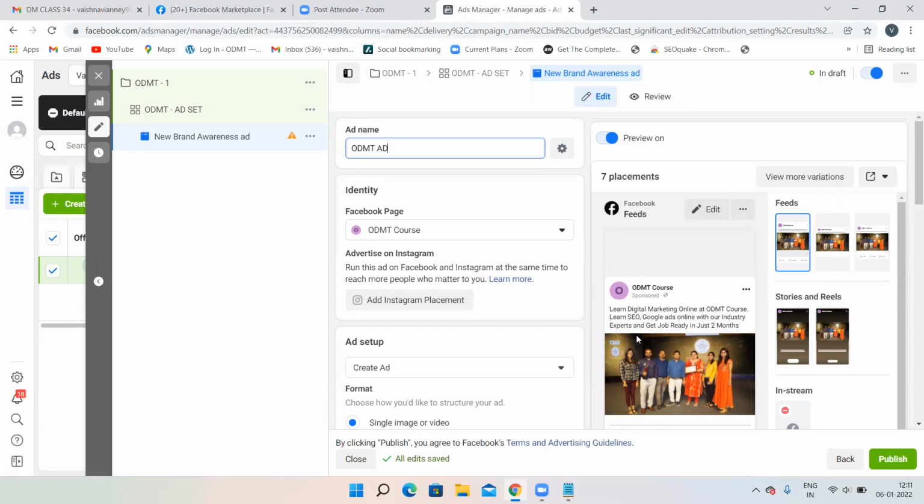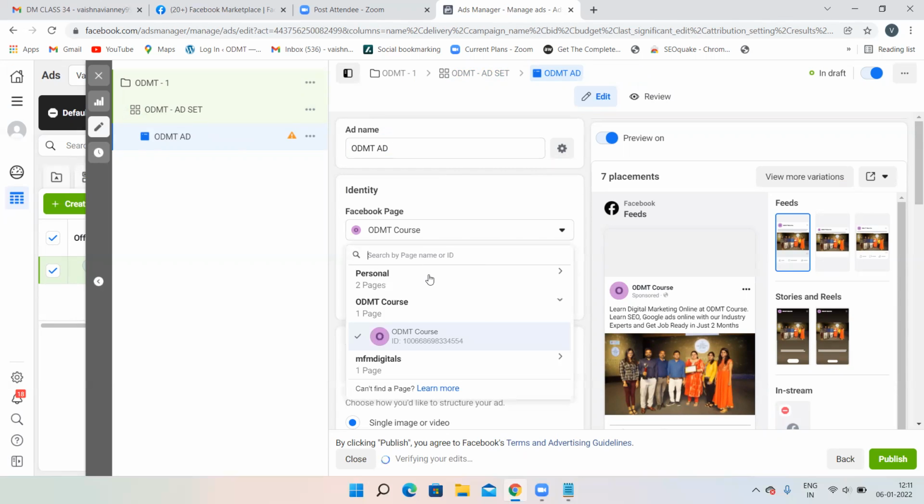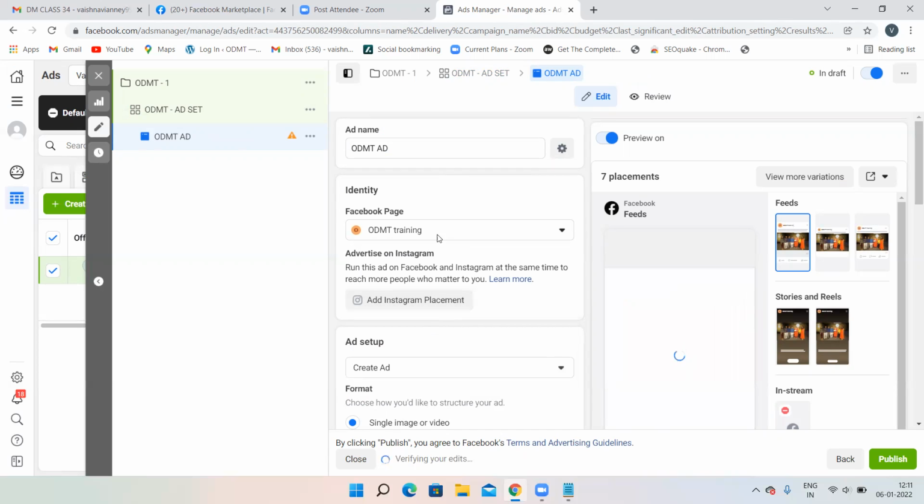If you create a new Facebook page, then nothing will be there over here. Only your logo will appear over here instead of the image. So this is not my personal page actually. I have the access of this page. Now ad name, ODMT ad, I have given the name, and instead of this page, I will use one of the pages which we have created yesterday. So ODMT training. Now I have chosen this particular page called ODMT training.